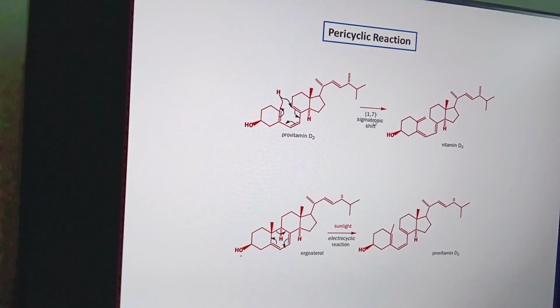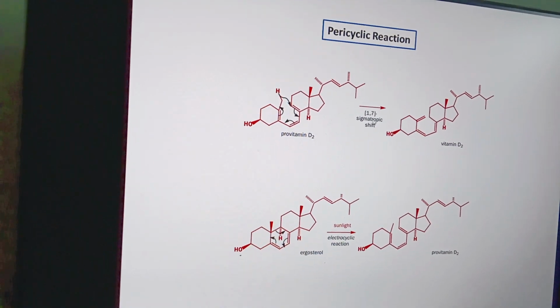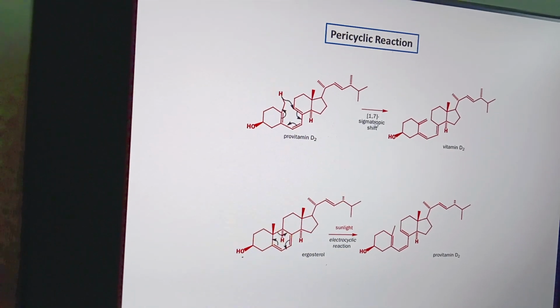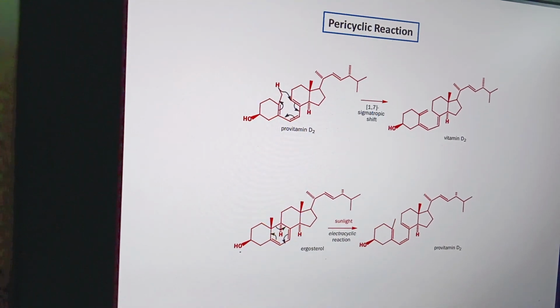This is a pericyclic reaction where provitamin D2 undergoes a 1,7-hydrogen shift to give vitamin D2, and ergosterol can also be synthesized by an electrocyclic ring opening reaction in the presence of sunlight.